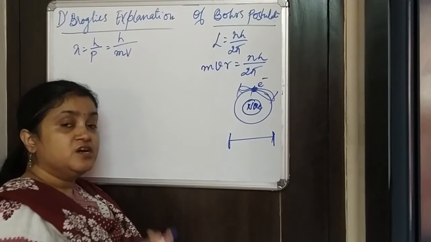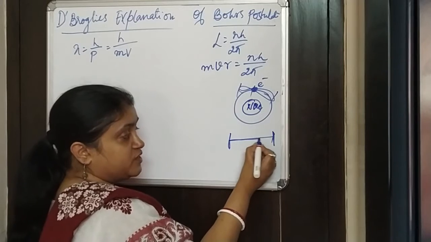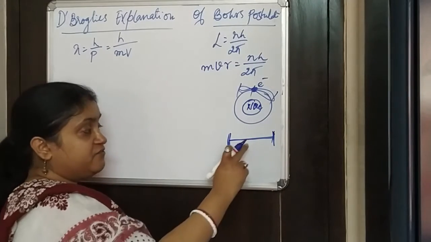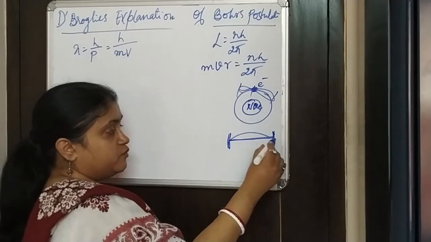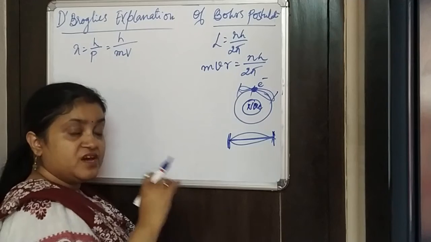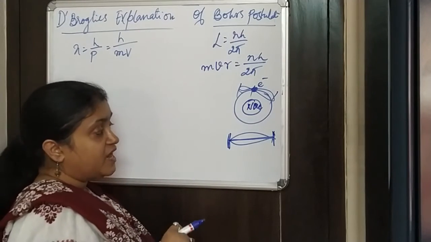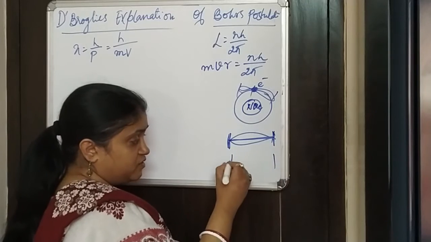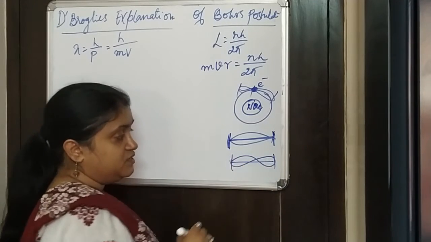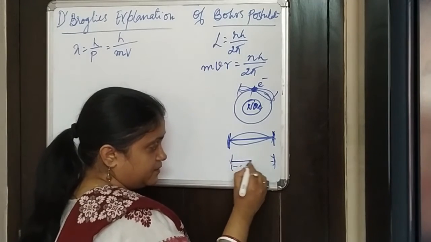If you remember, we have learned about a stretched string, and this string is closed at both sides, and if you pluck the string, there will be a formation of wave, which we have called a standing wave.